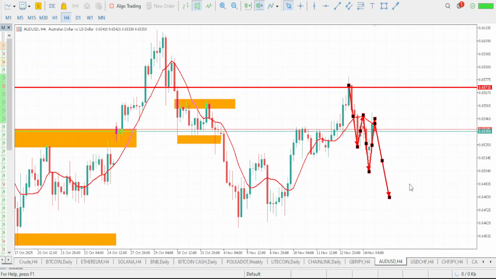So for day traders and swing traders, you should be hopping in on the sell on AUD USD. If there's going to be any changes to this movement, I will definitely give you guys the update.